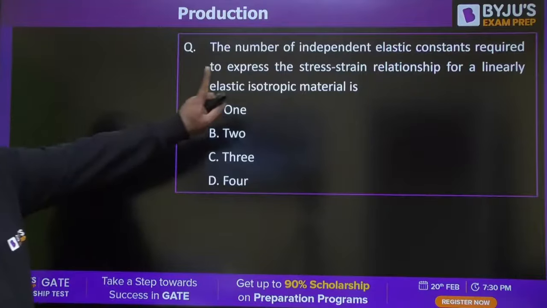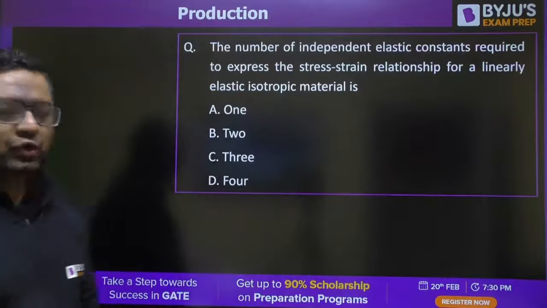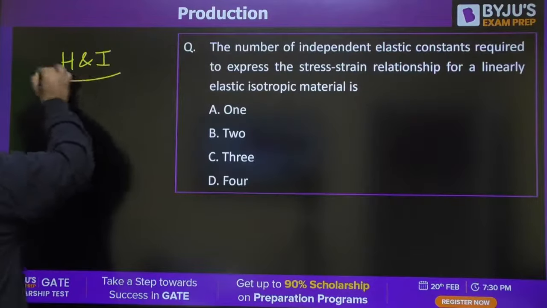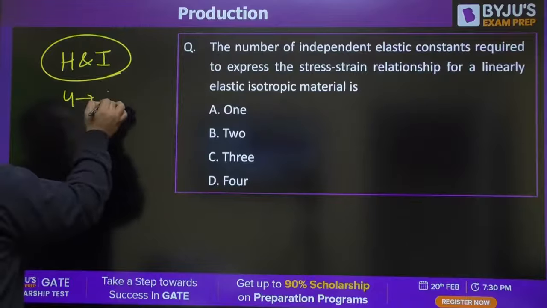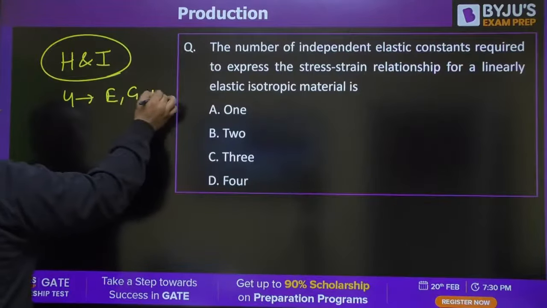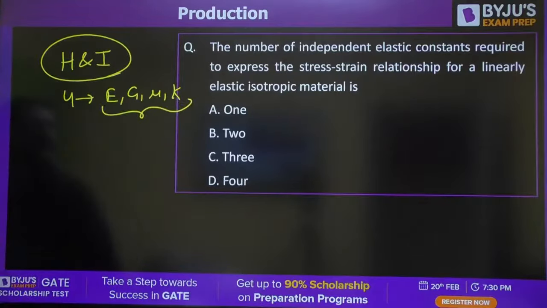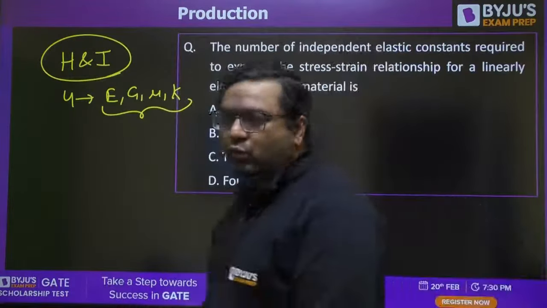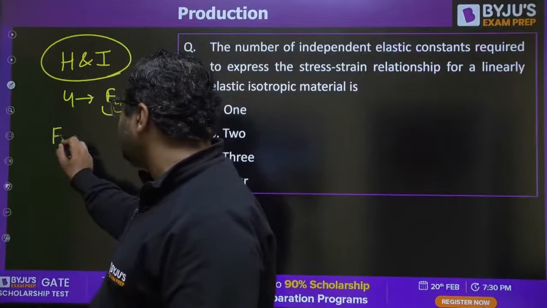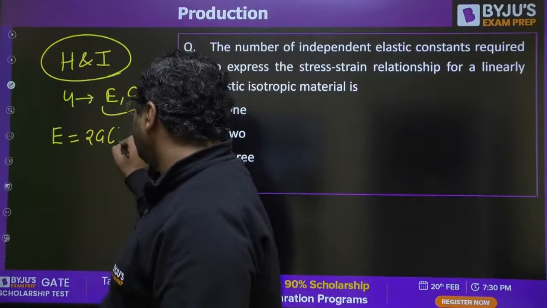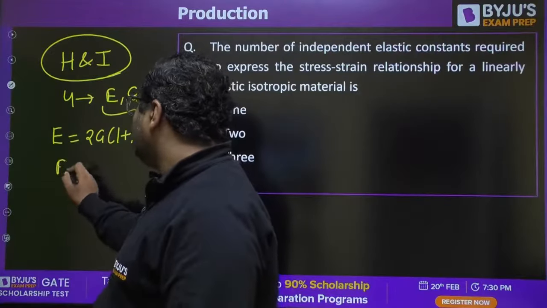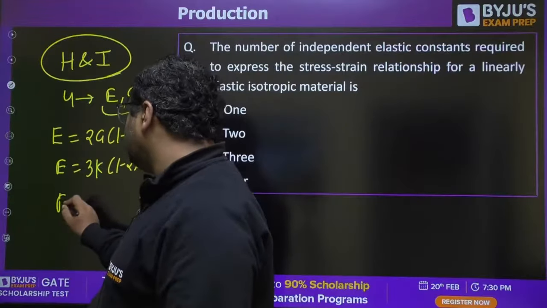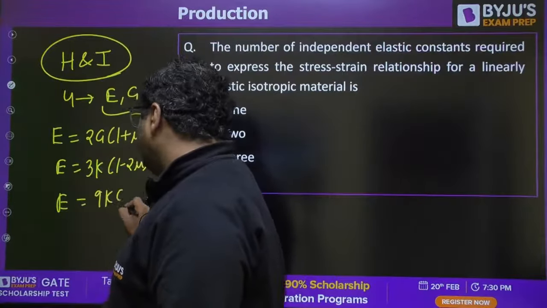So the number of independent elastic constants, when the material is homogeneous and isotropic: total elastic constants are 4: E, G, mu and K. Out of these 4, if you know any 2, we can find out the other 2. What are the elastic constants? The relations: E is equal to 2G(1 plus mu). E is equal to 3K(1 minus 2 mu). And E is equal to 9KG by (3K plus G).